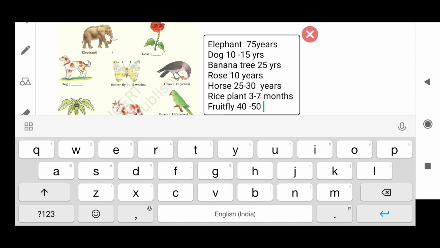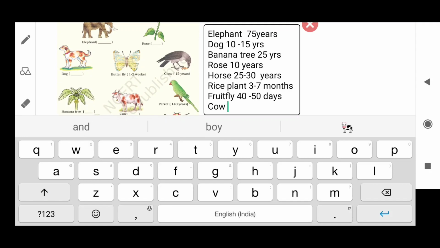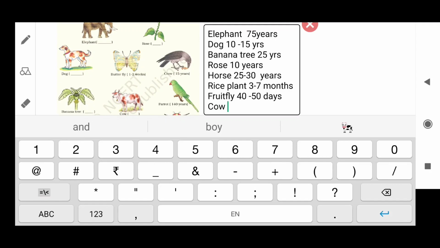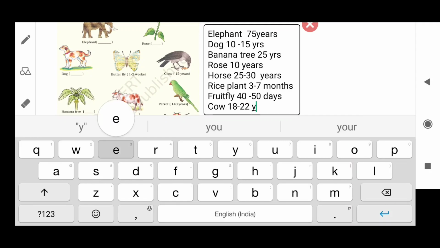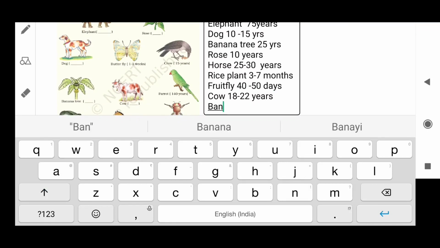Okay, next we have the fruit fly. A fruit fly can survive only for 40 to 50 days, that is approximately 5 to 6 weeks. A cow has a lifespan of 18 to 22 years. Then we have a banyan tree.